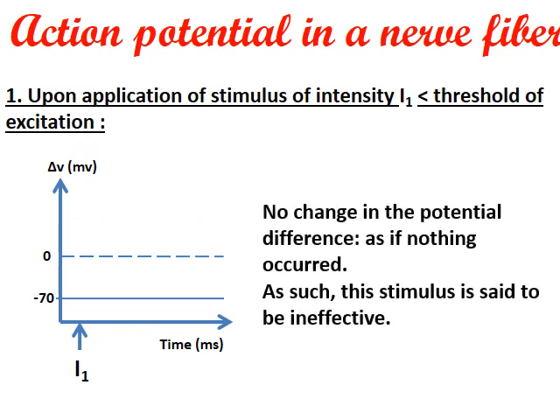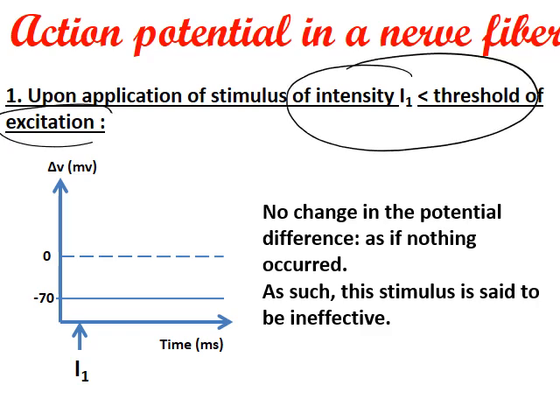No change in the potential difference upon stimulation with a stimulus of intensity I1, which is less than the threshold of excitation. Where I1 is less than the threshold of excitation, there is no change in the potential difference, as if nothing has occurred. No action potential is stimulating this nerve fiber. This stimulus is said to be ineffective since it doesn't cause any action potential.